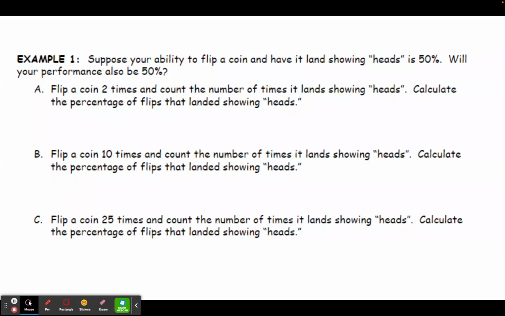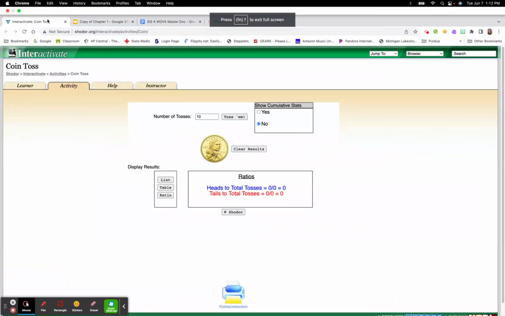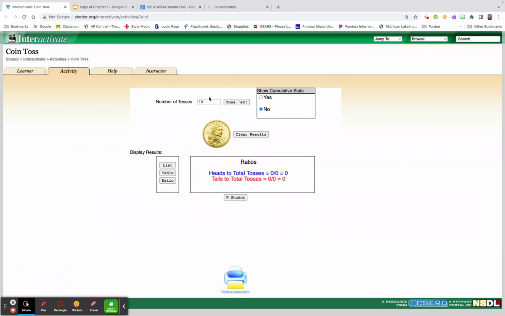If you were doing this in class, you would combine your results with other students. If you're doing it at home, you can toss the coin more times, or maybe have a friend or somebody from your family try some coin tosses as well. So let's pull up this coin toss simulator. When we start, we're going to just do 2 tosses because the first example in your notes is asking you to toss a coin twice.